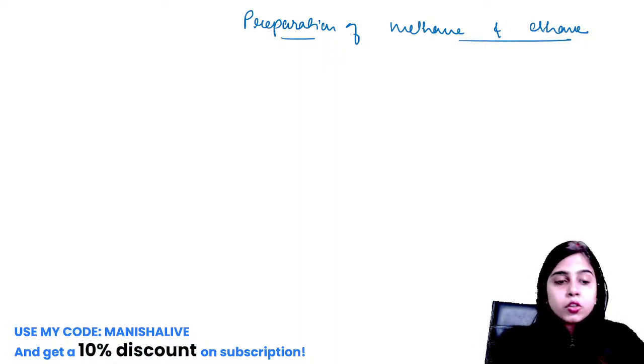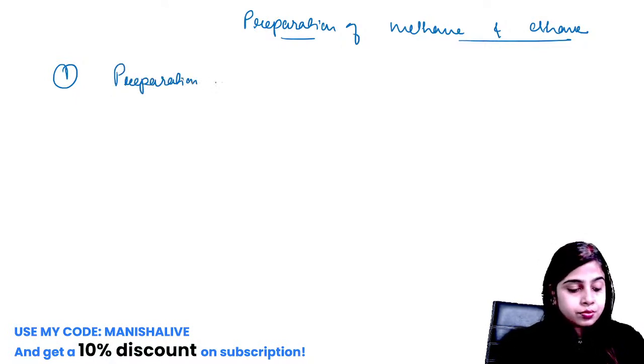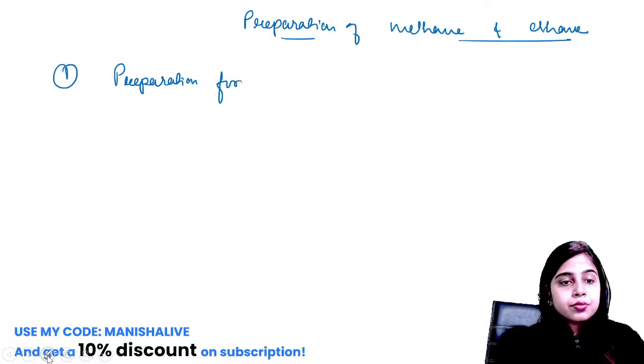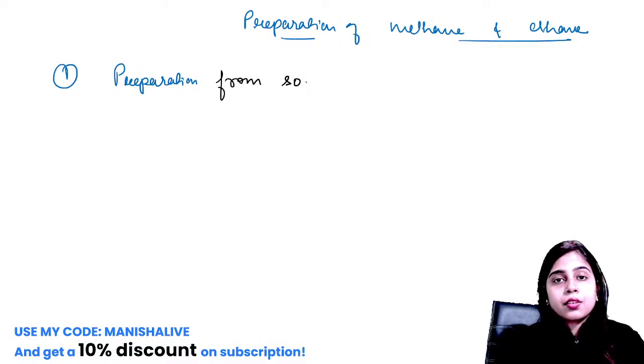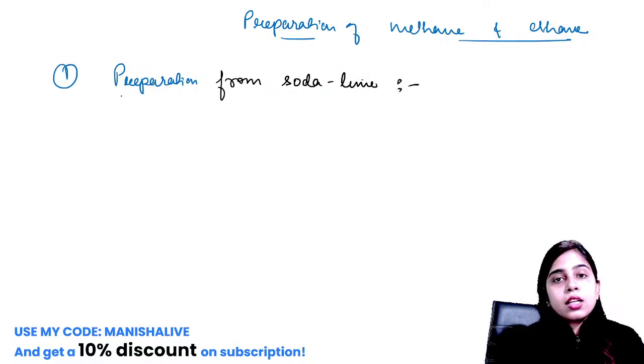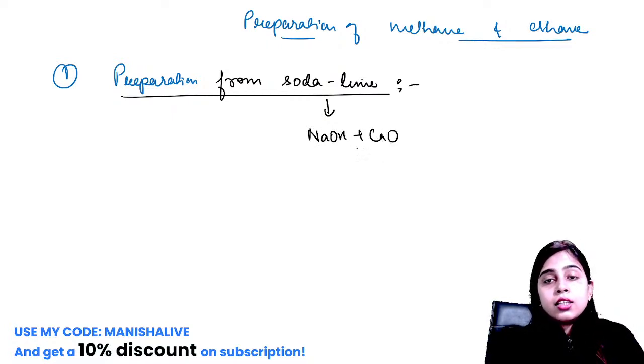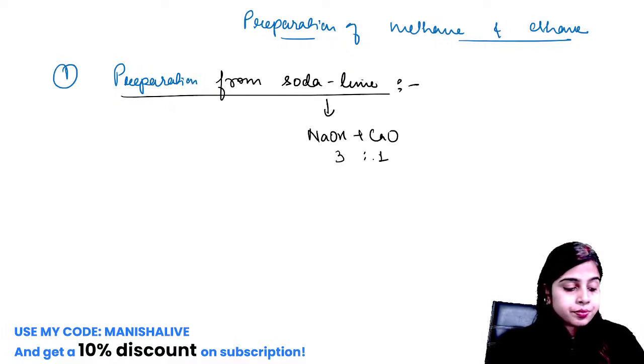So how do we prepare methane and ethane? So the first method is preparation from soda lime. Now what is this soda lime? Soda lime is nothing but the mixture of sodium hydroxide and calcium oxide in the ratio 3:1.